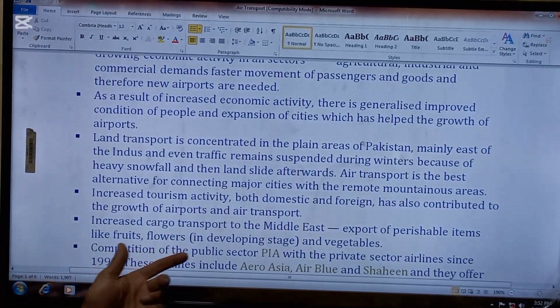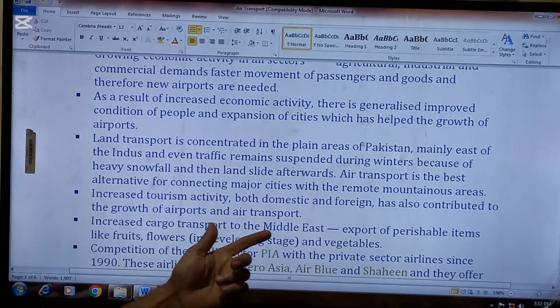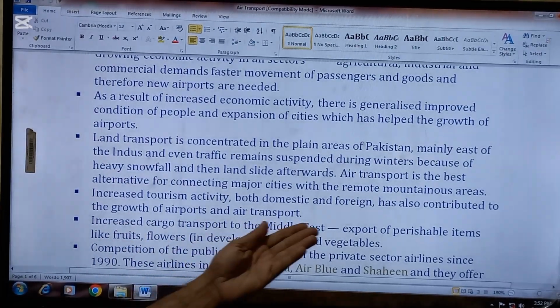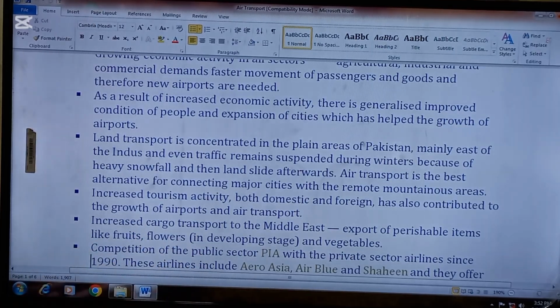Increased tourism activity, both domestic and foreign, has also contributed to the growth of the airports and air transport. In Pakistan, domestic and foreign tourism is increasing, because of which air transport is getting popular.